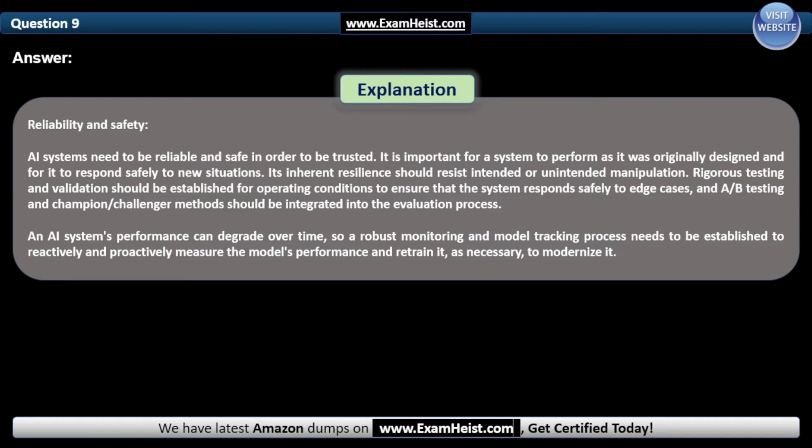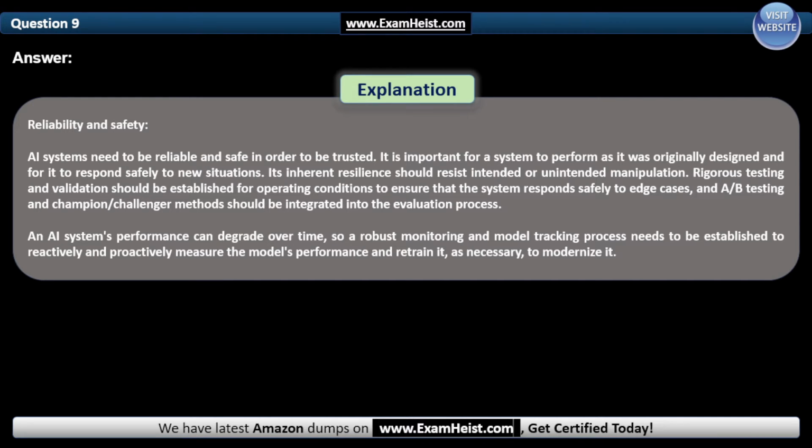Its inherent resilience should resist intended or unintended manipulation. Rigorous testing and validation should be established for operating conditions to ensure that the system responds safely to edge cases, and A/B testing and champion challenger methods should be integrated into the evaluation process.